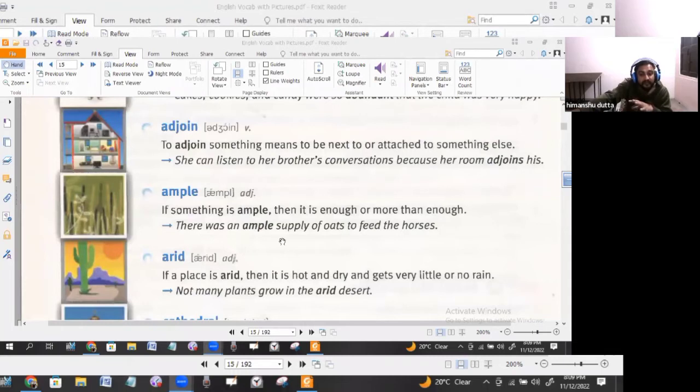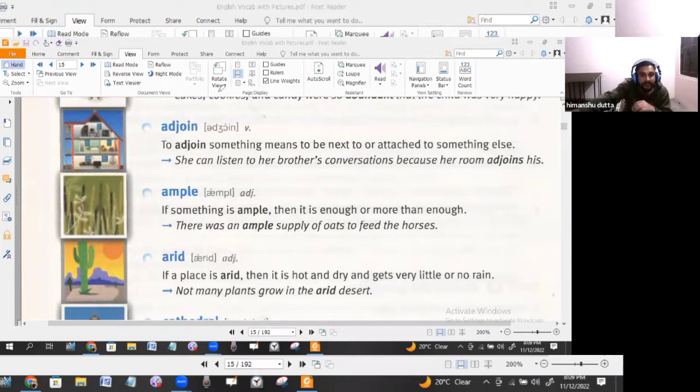So there was an ample supply. Supply means whatever amount, a supply of oats to feed the horses. Horses love oats. So, ample supply: supply here would be a noun and ample would be an adjective. What is ample? Ample is something which is sufficient. So the horses must have fed well, and then they must have slept well as well, because of the ample oats they had eaten last night.